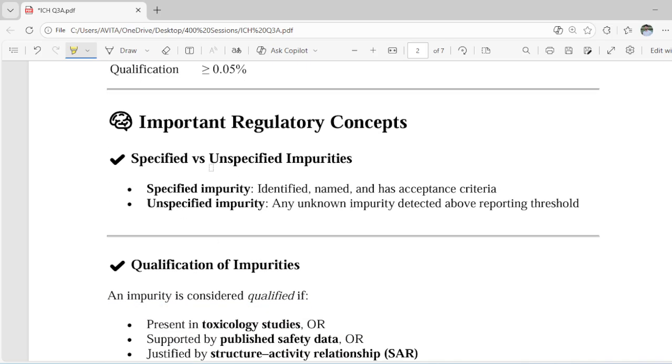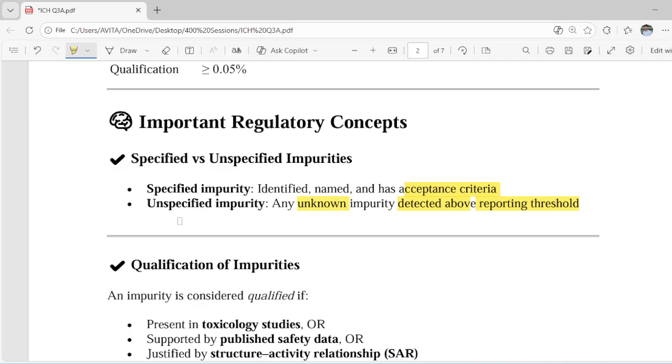So there are two important regulatory concepts that we have to understand here: specified impurities and unspecified impurities. Specified impurities are those which are identified, named, and have acceptance criteria. On the other hand, we have unspecified impurities, which are any impurities detected above the reporting threshold. The name itself shows these are the unknown impurities.